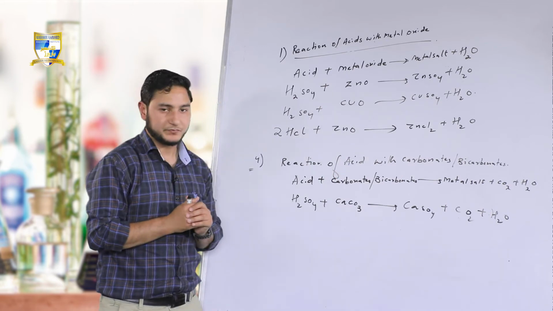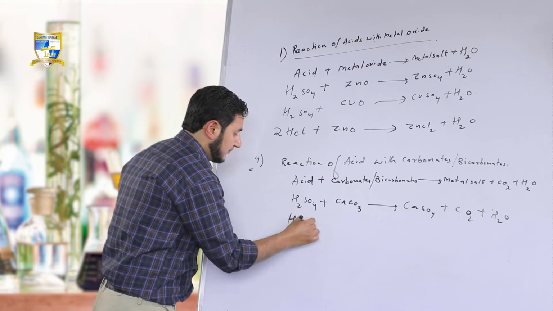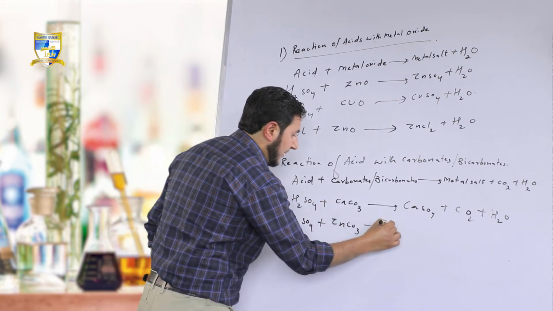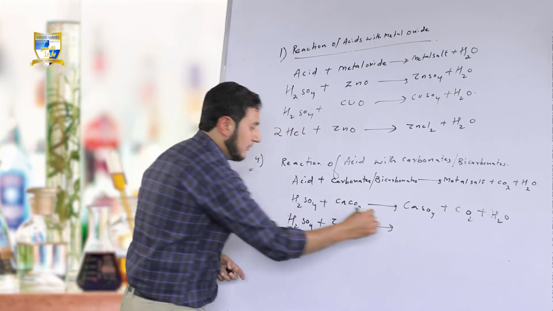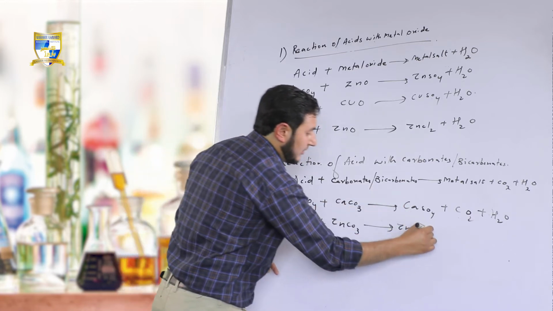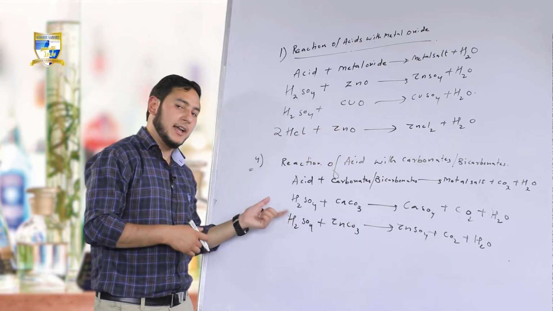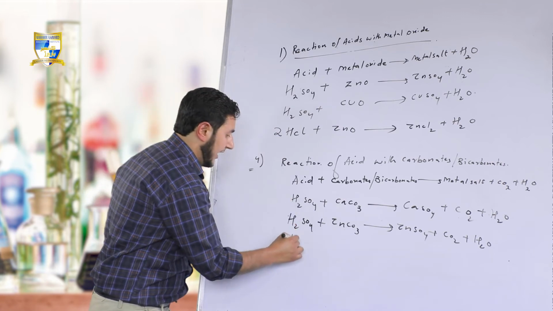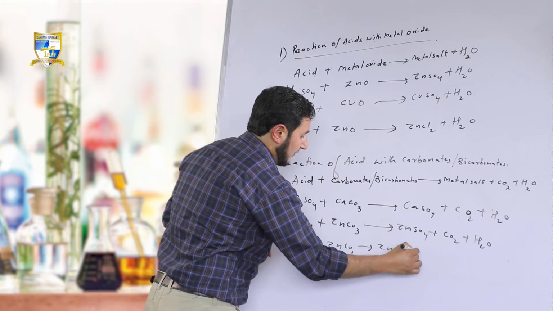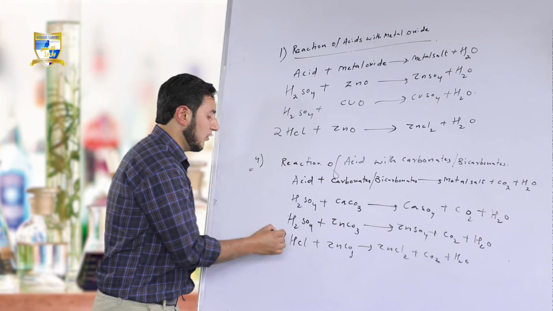Another example of acid with carbonate, that is H2SO4 with ZnCO3, zinc carbonate. There will be a formation of ZnSO4. Now there will be carbon dioxide and release of water. You can change the acid from H2SO4 to HCl if you wish to. HCl plus ZnCO3. There will be formation of ZnCl2 plus CO2 plus H2O. In order to balance the reaction, we just have to put 2 over here.